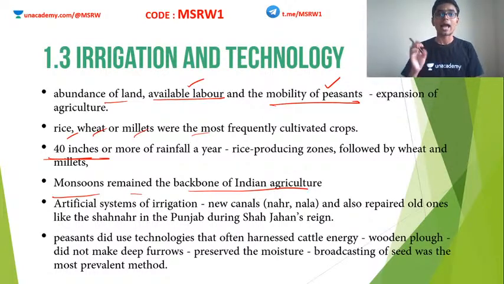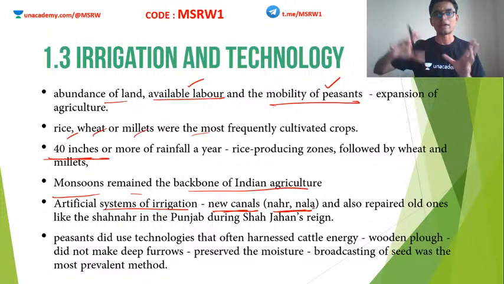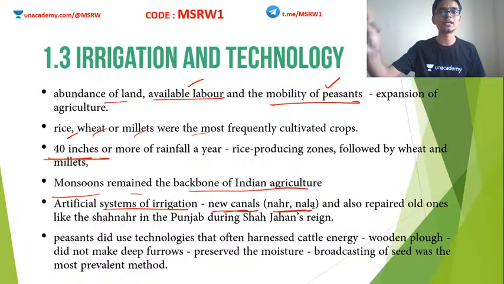But as monsoons are not that dependable, some artificial systems of irrigation were also constructed. For example, new canals. Canals are also known as Nahar and Nala. These terms are very important for UPSC. Please study them. I want all of you, after sitting in this session, to read your chapter in the NCERT textbook at least once. That is very important. Don't think that this is it and we can move to the next one. No, at least read the textbook one time.